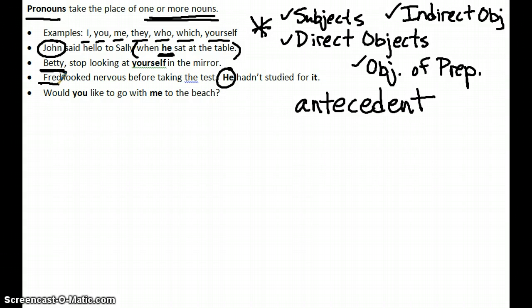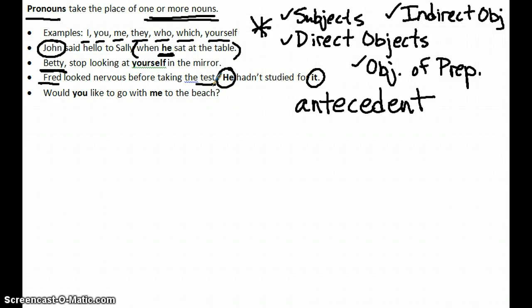Fred hadn't studied for it. Let's take a look at "it." It is another noun or pronoun replacing a noun. What was the thing that he was nervous about? The thing that he hadn't studied for? You guessed it. Test. Test is the antecedent to "it."